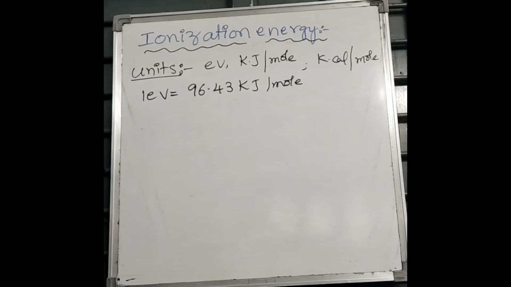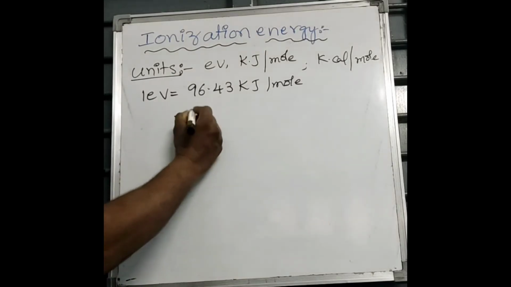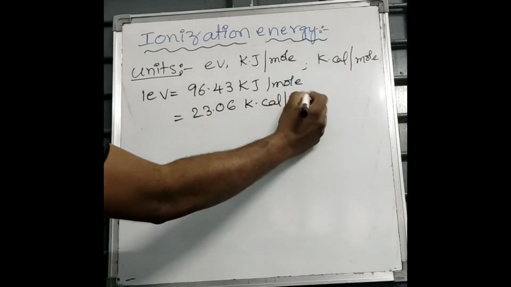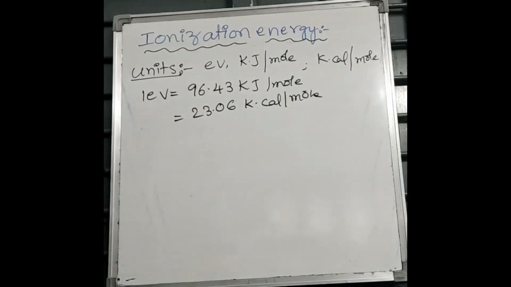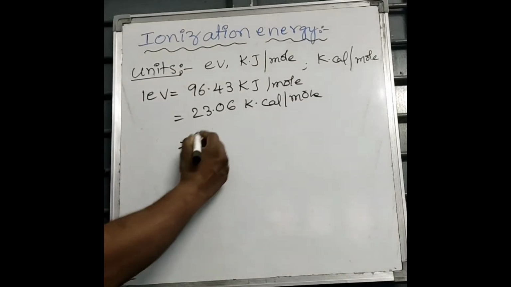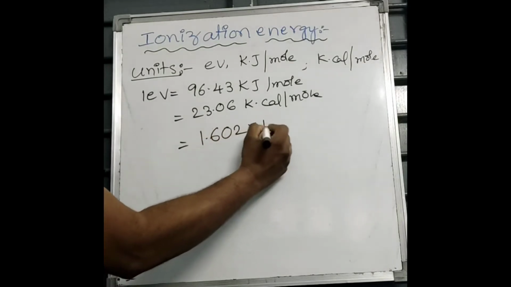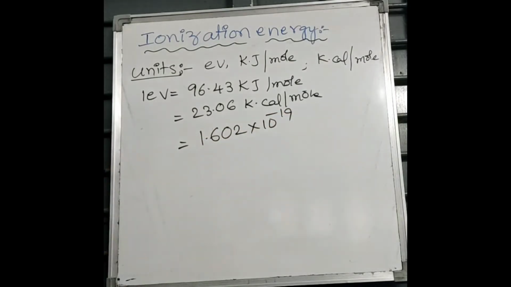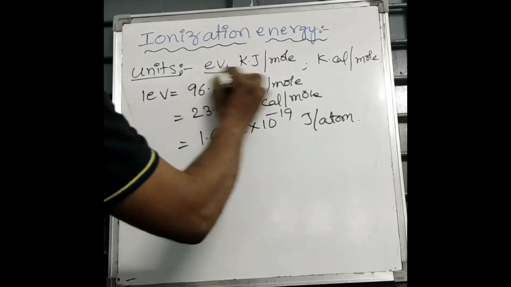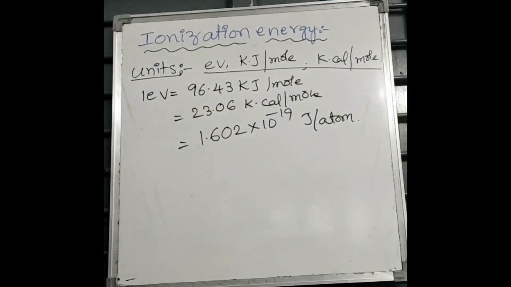In kilocalorie, 23.06 kilocalorie per mole. And in terms of joule per atom, 1 electron volt is equal to 1.602 into 10 power minus 19 joule per atom. So electron volt, kilojoule per mole and kilocalorie per mole are the units for ionization energy.